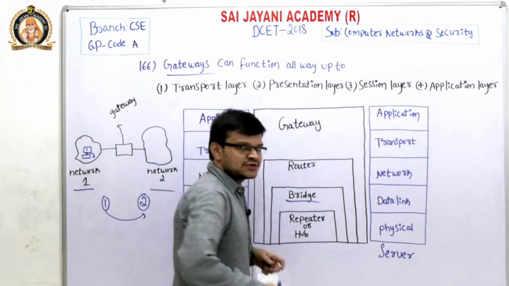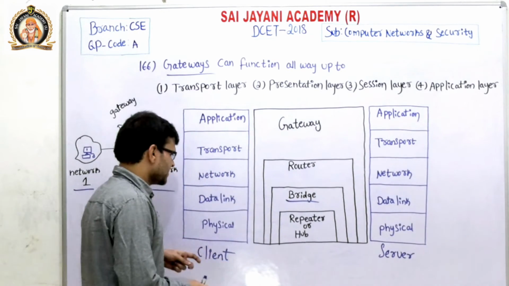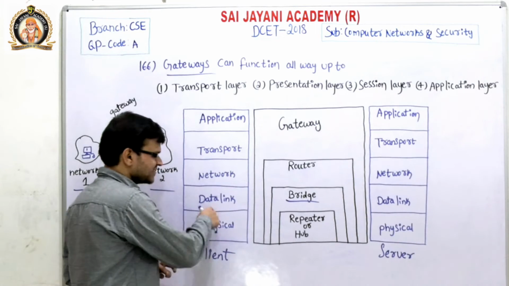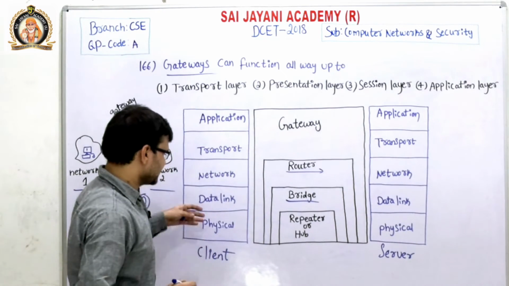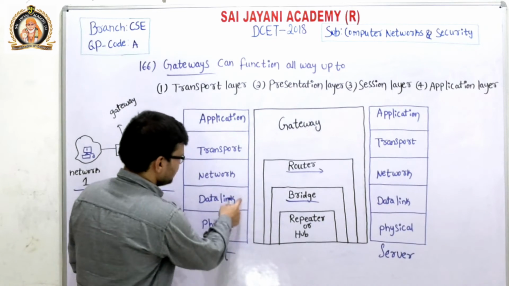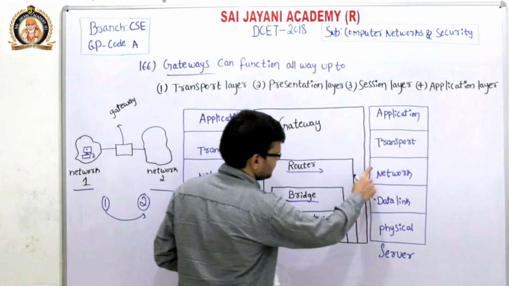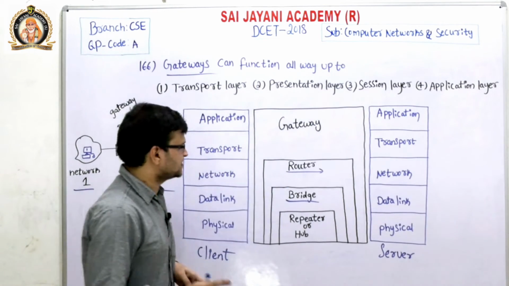It is also called a two-layer switch. Why? Because it operates in two layers, that is physical layer and data link layer. Similarly, a router operates in three layers, that is physical layer, data link layer and network layer. So it is also called a three-layer switch.